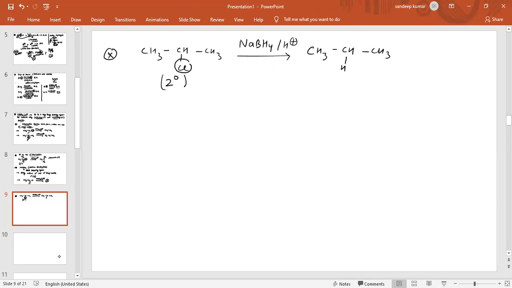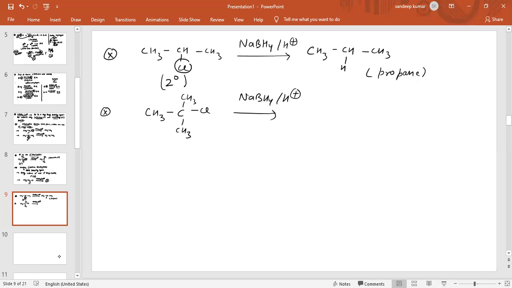So an alkane is obtained. This is propane. In the same way, if we use a 3-degree alkyl halide like (CH3)3C-Cl, and the reagent we are using is sodium borohydride in presence of H plus, this Cl will be replaced by a hydrogen atom.